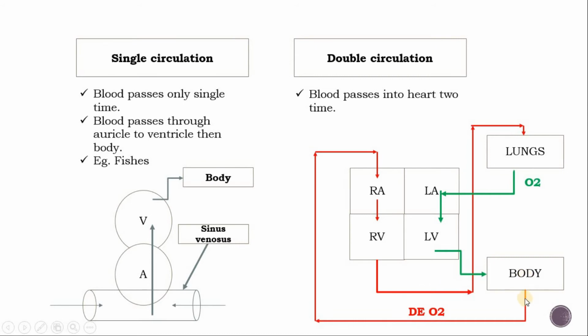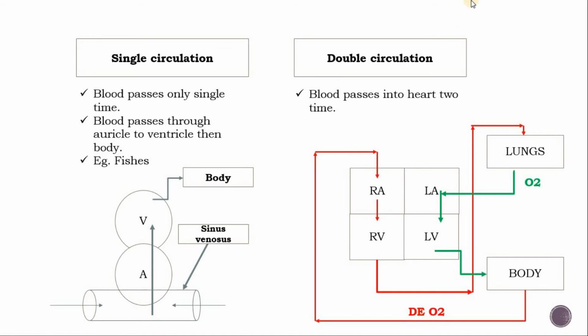In simple language, from the body, all the deoxygenated blood is carried and poured into the right auricle. From the right auricle, blood passes into the right ventricle. From the right ventricle, blood passes through the lungs for the purification of blood. From the lungs, the purified blood passes into the left auricle. From the left auricle, blood pours into the left ventricle. From the left ventricle, a systemic aorta arises, and by this systemic aorta, all the purified or oxygenated blood passes into the body.